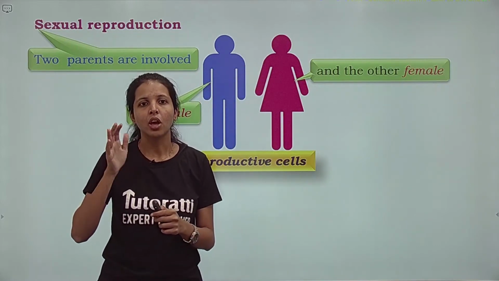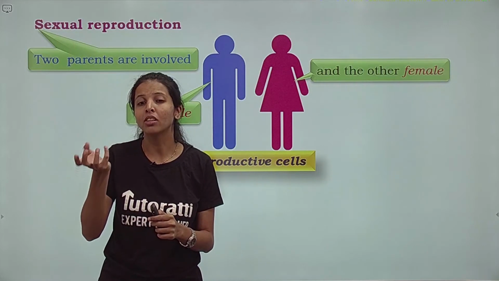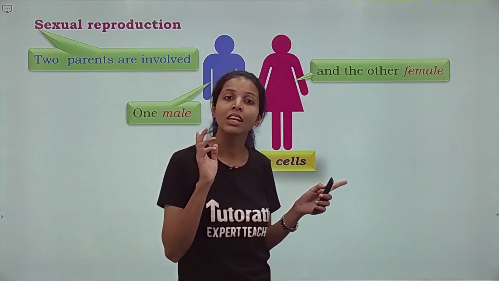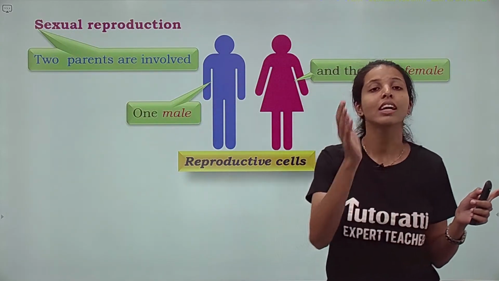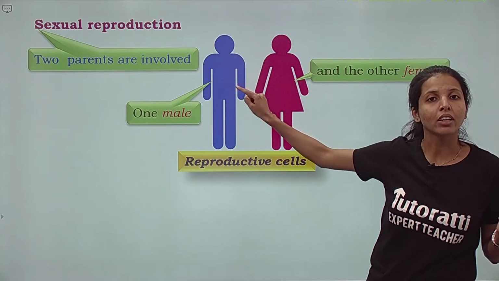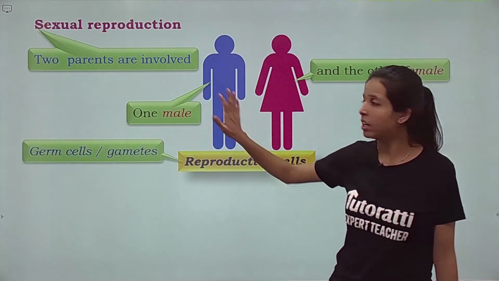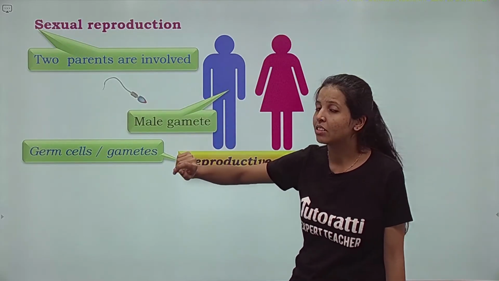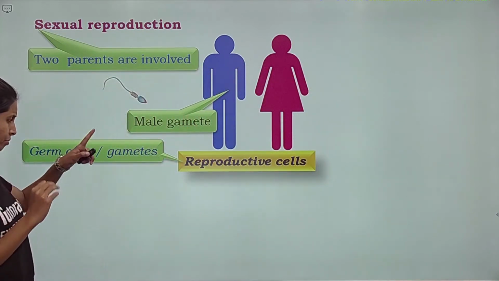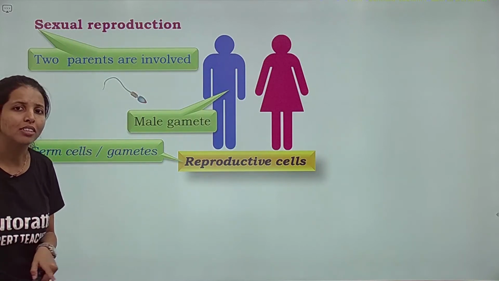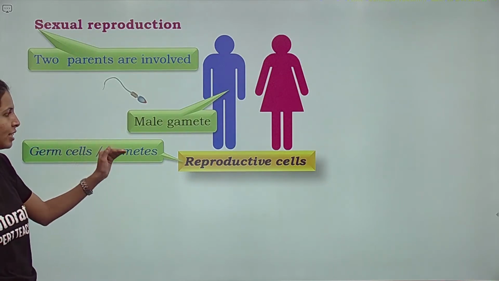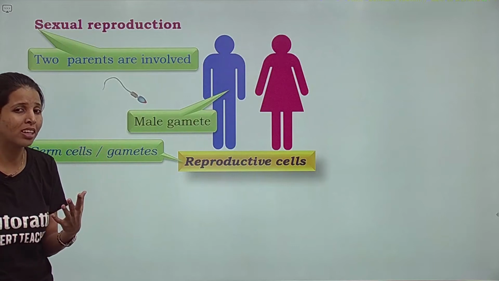See kids, understand this. Why is it called sexual reproduction? Because sex cells are involved in this process. तो मैम, asexual reproduction, absence of sex cells. Good. Asexual reproduction में sex cells नहीं होते हैं. Over here, reproductive cells are going to be involved. Male के केस में बच्चा the reproductive cell is sperm or male gametes. It is also called gamete, germ cells or sex cells. Different terminologies but meaning सबका same ही है. We could say germ cells or gametes or reproductive cells or sex cells.